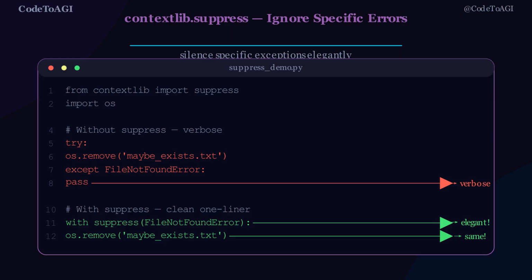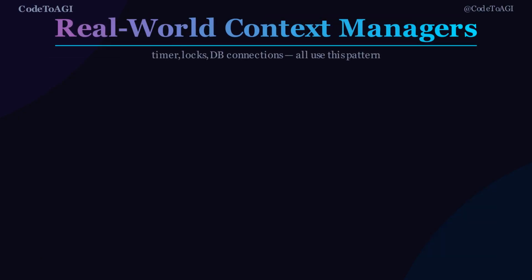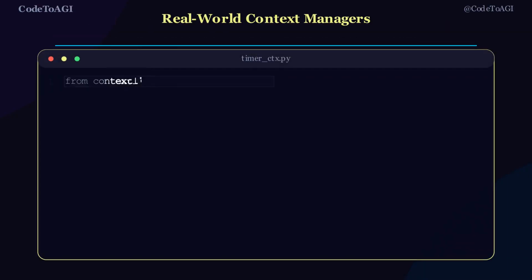This is perfect for delete-if-exists patterns, best effort cache writes, and any place where failure is acceptable and expected. It is not about hiding bugs. It is about being explicit that a specific error is intentionally ignored. Context managers appear everywhere in real Python code.